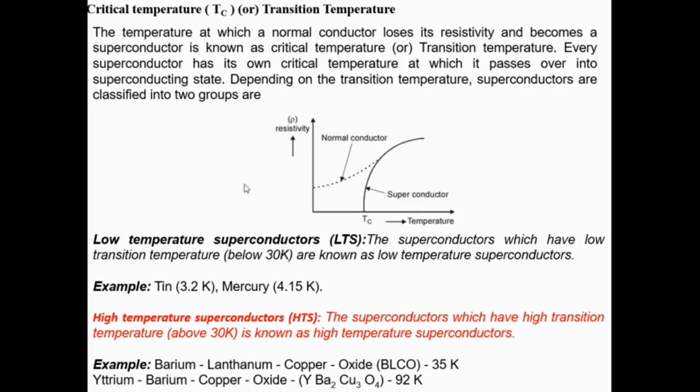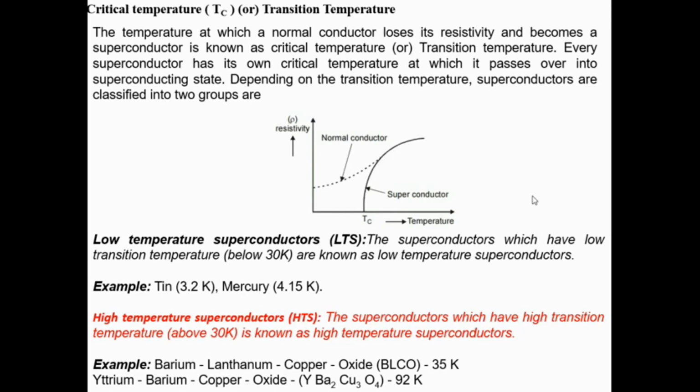Next topic is critical temperature. See the graph: along the x-axis is the applied temperature and along the y-axis is resistivity. The temperature at which a normal conductor loses its resistivity and becomes a superconductor is known as the critical temperature or transition temperature.